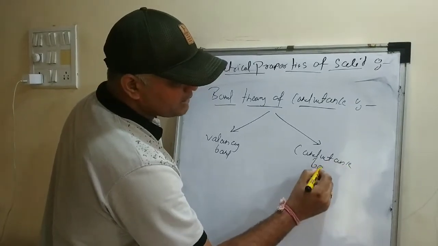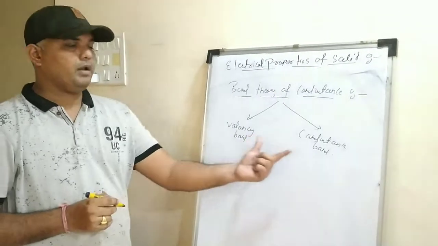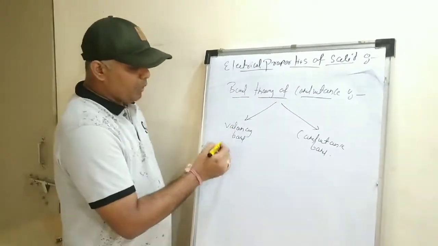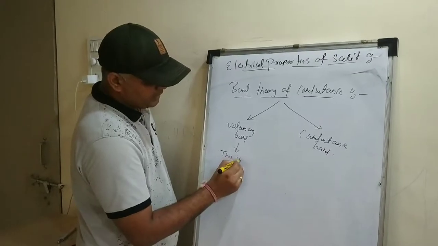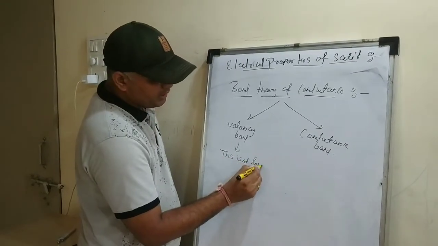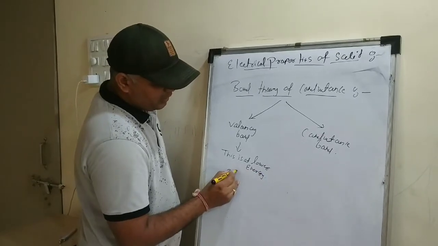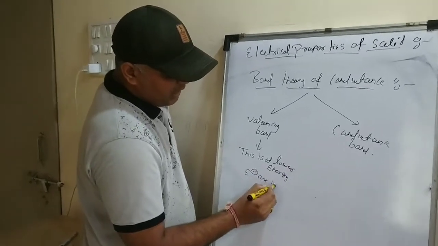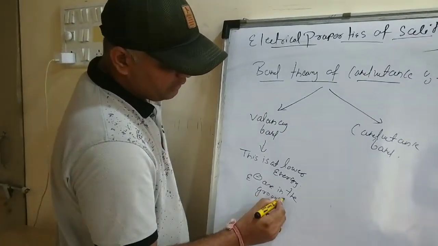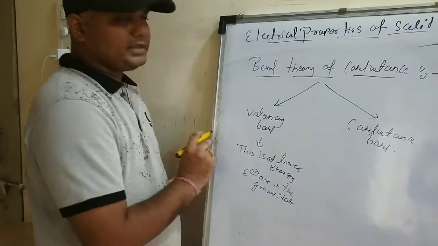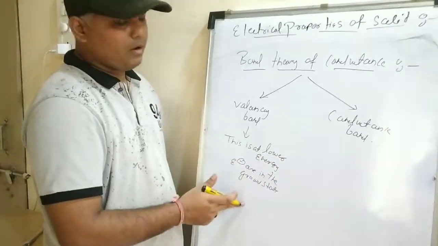I hope you are understanding it. There are two types of bands present, that is the valency band and the conductance band. In the valency band, this is at a lower energy and electrons are in the ground state. Try to understand the valency band: this is at a lower energy and electrons are in the ground state.